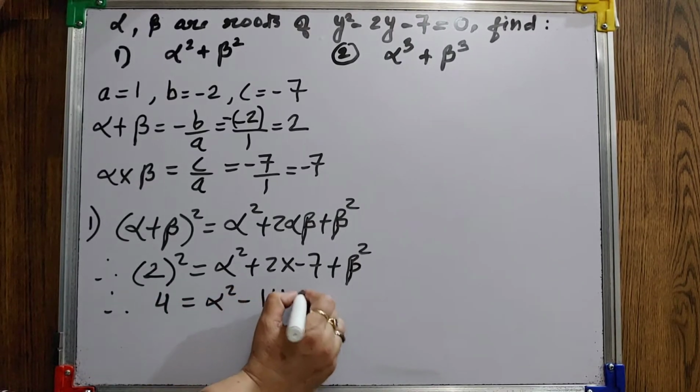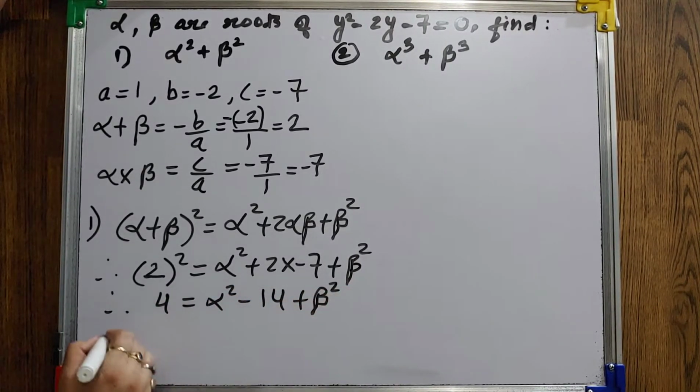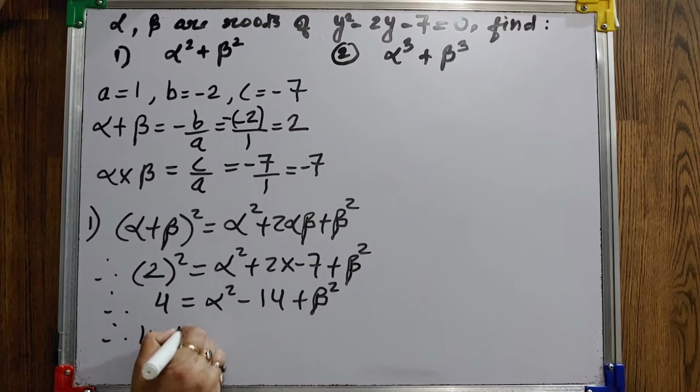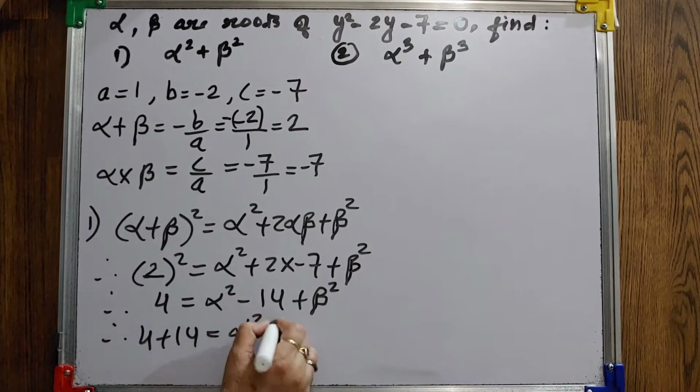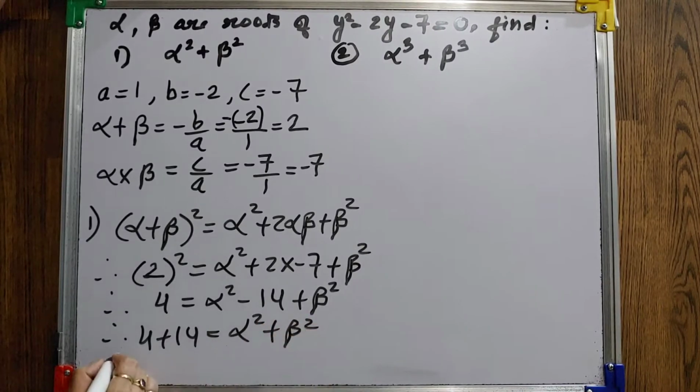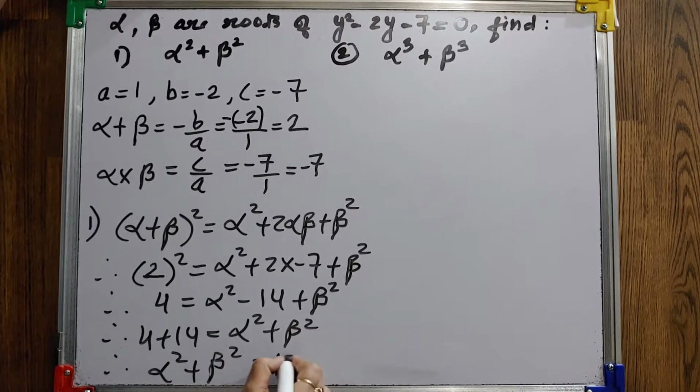Alpha square minus 14 plus beta square. Transfer 14 this side. So you will get the value of alpha square plus beta square as 18.